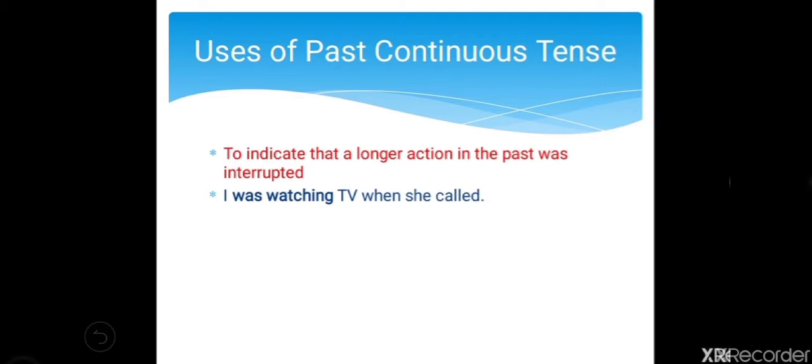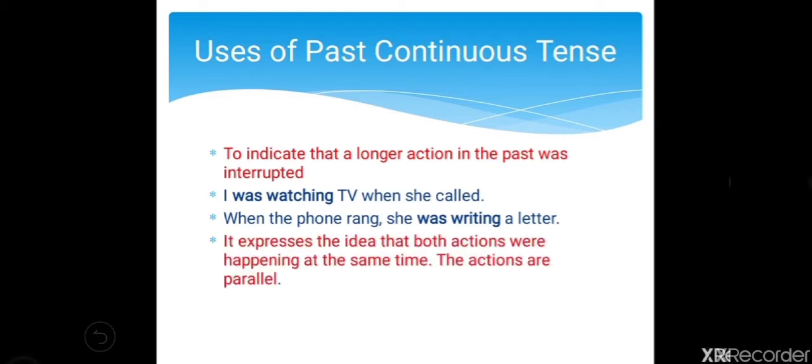So see, longer action in the past which was interrupted. Next, when the phone rang, she was writing a letter. So, writing a letter was interrupted because of the ringing of phone. So, here I have used past continuous tense.